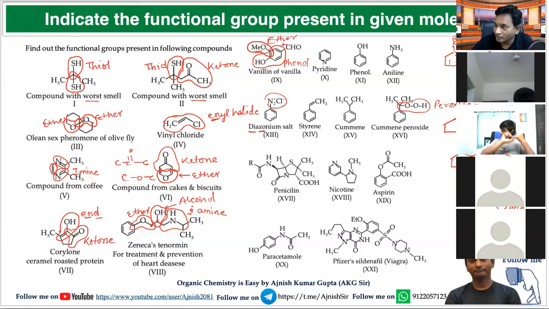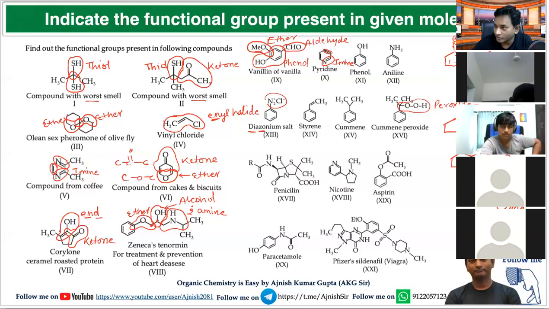And what about this CHO? What will you say? Aldehyde, CHO, aldehyde. Is it clear? Now think for this, carbon double bond nitrogen. What is this? Imine. Carbon double bond nitrogen is called imine.